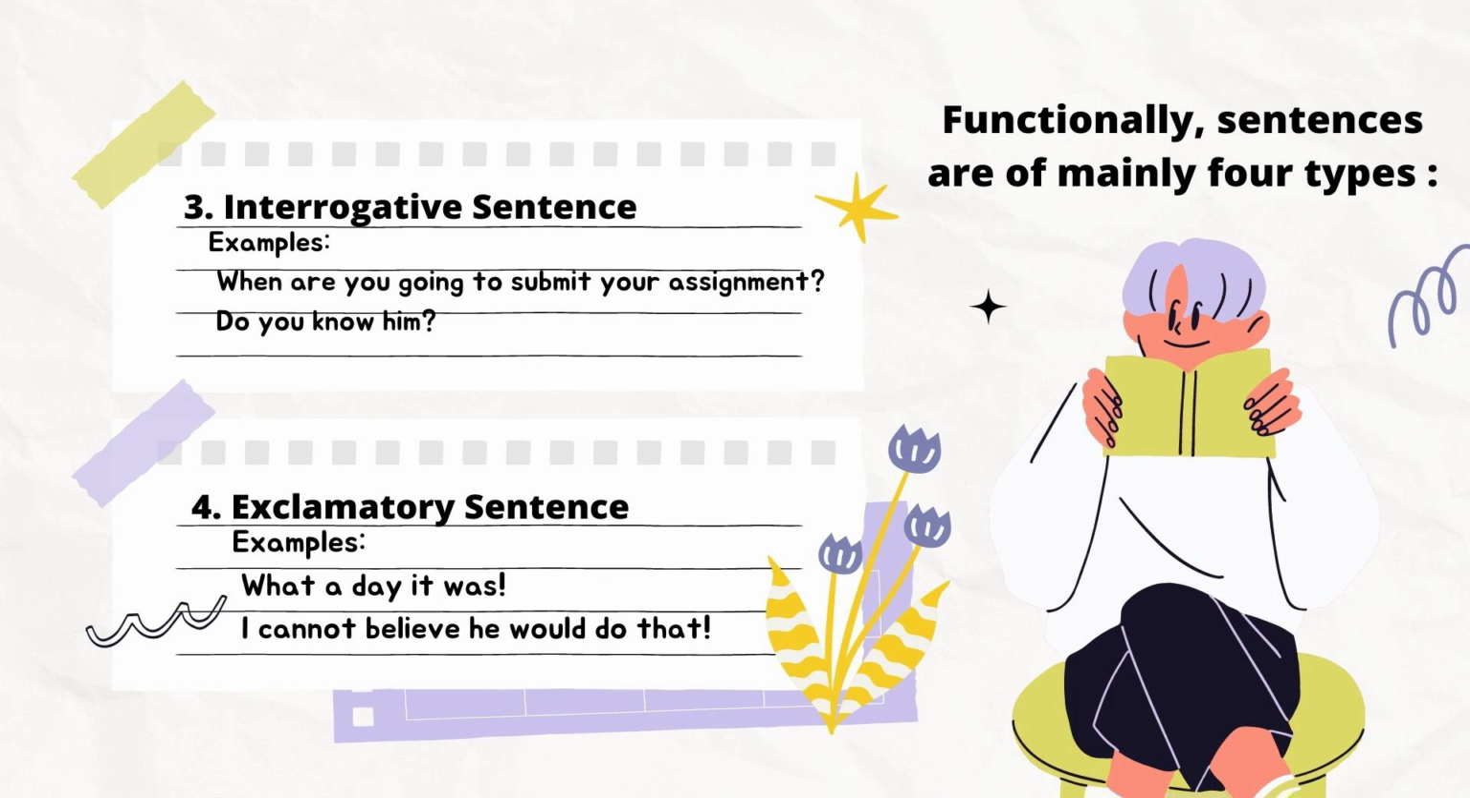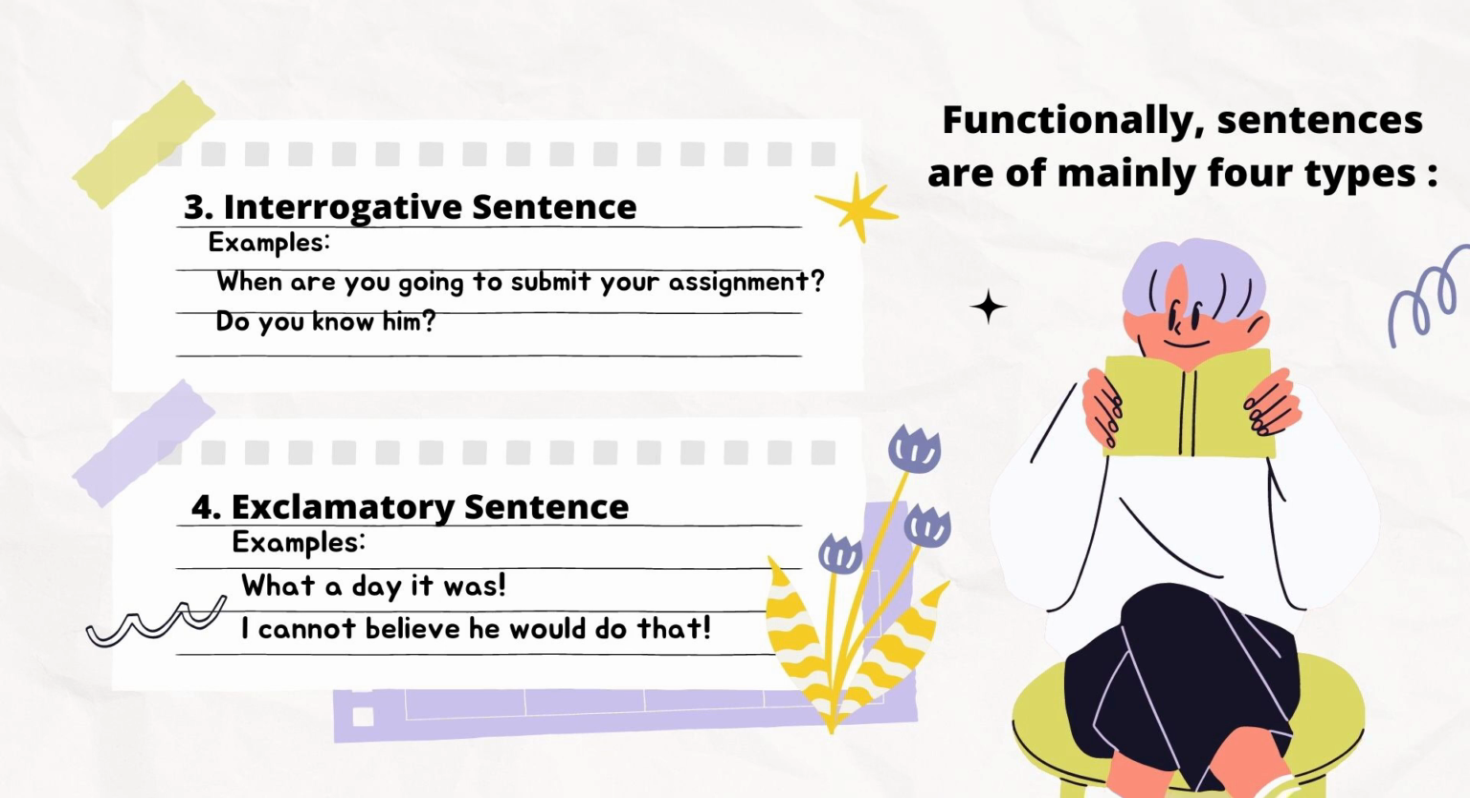Number 3 is interrogative sentence. An interrogative sentence asks a question and must end with a question mark. For example, when are you going to submit your assessment? Do you know him?